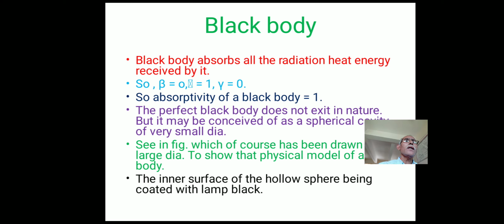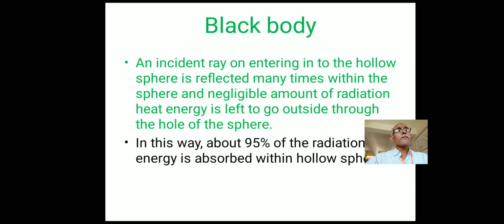That is, beta equals 0, alpha equals 1, gamma equals 0. The absorptivity of a black body is nearly 1, but a perfect black body does not exist in nature. No body has absorptivity equal to 1 practically. We can take the example of a hollow sphere, to see how heat energy is absorbed in it.